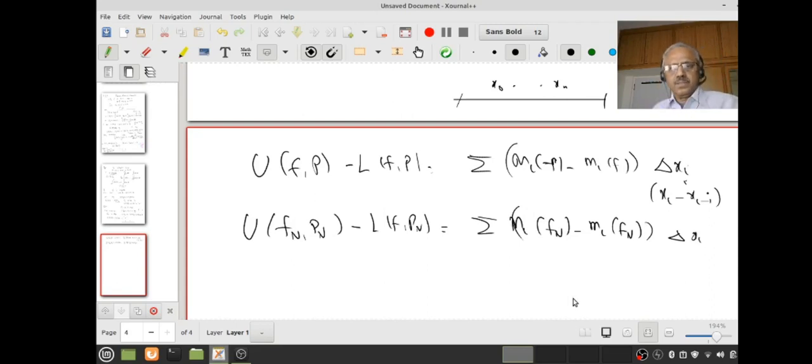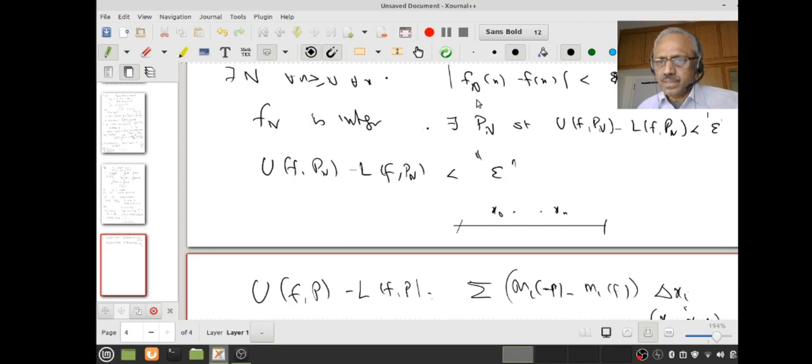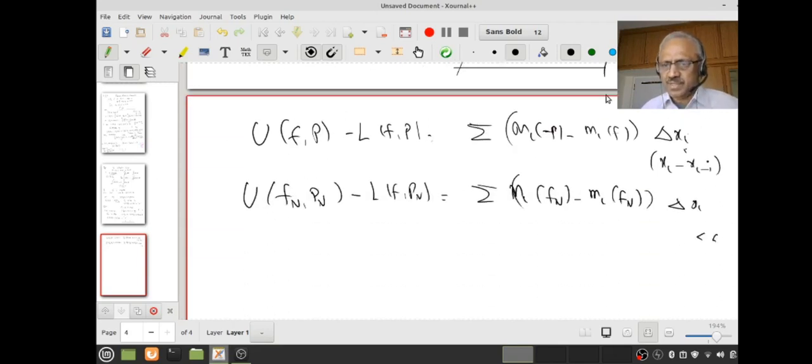Right. So when I want to say this is less than epsilon, what is my idea? Go back. You see that for every x in the interval, Fn of x and f of x will differ by something to do with epsilon, maybe eta. What is it that you would like to check? What is mi of Fn?